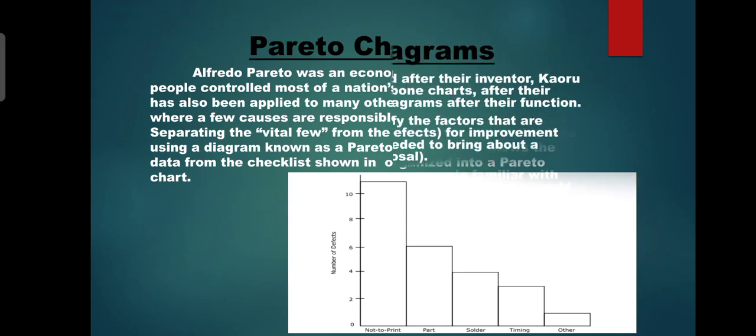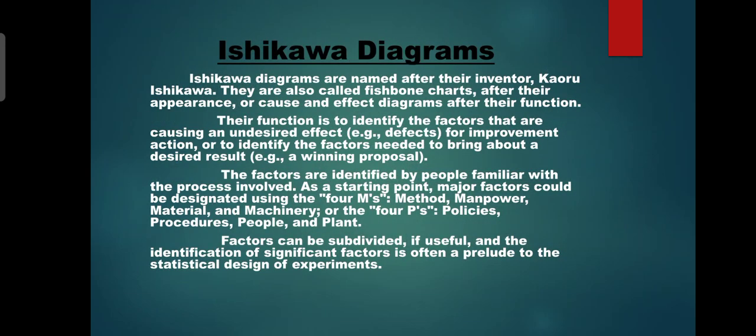Then the next one is the Ishikawa diagram. The Ishikawa diagram was named after its inventor, Kaoru Ishikawa. It is also called the fishbone chart, after the appearance of the diagram, and also the cause and effect diagram. These factors can be identified by people familiar with the process involved.